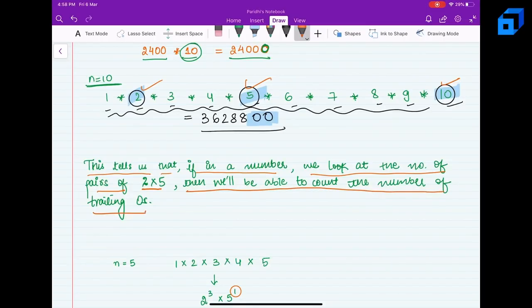So if in a number we look at how many 2's are there and how many 5's are there, then we take the smaller power. Let's say the power of 2 is x and the power of 5 is y. If y is smaller than x, then the number of 5's is going to be the answer. Why?